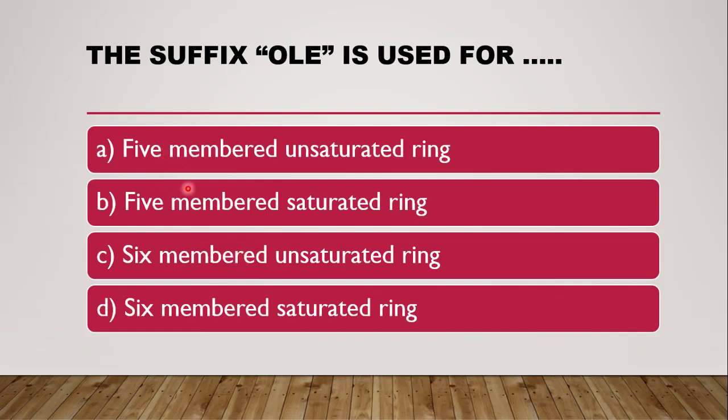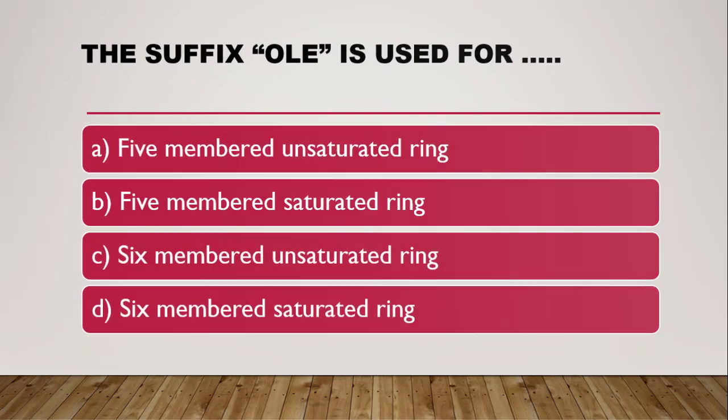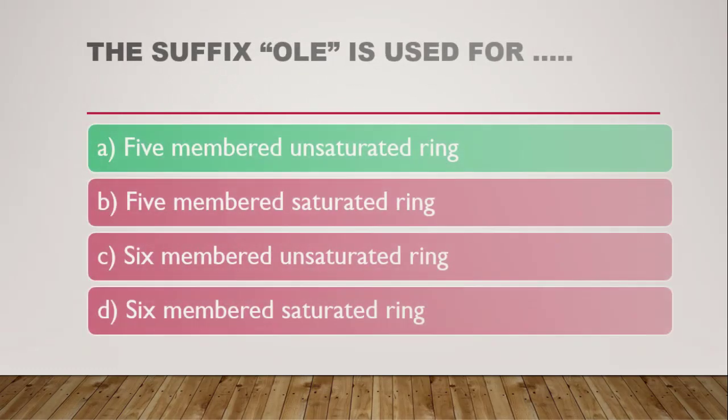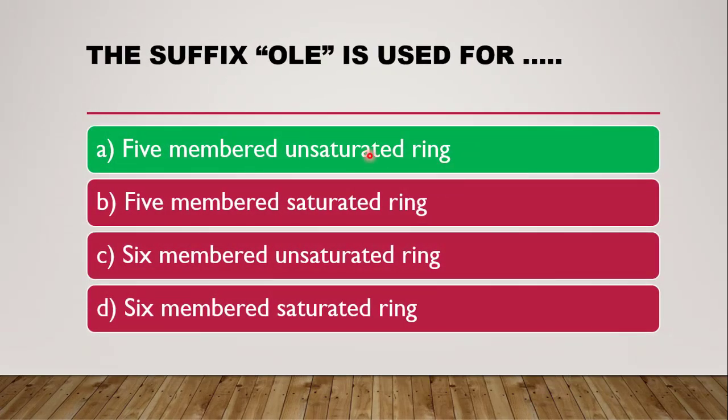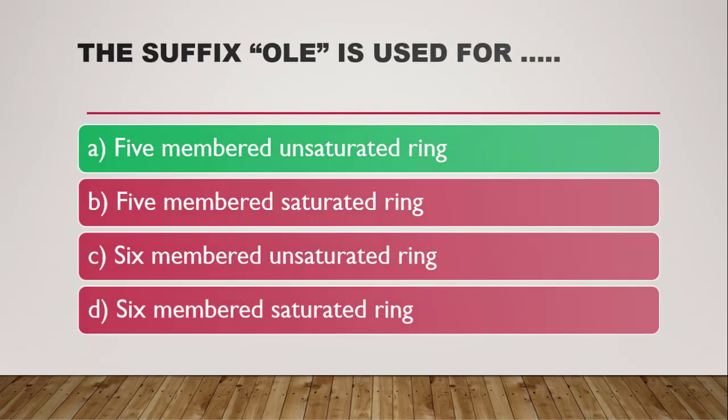Then 5-membered, definitely the ole suffix is used for 5-membered, but whether it is saturated or unsaturated. Unsaturated means containing a double bond. Saturated means not containing any double bond or pi bond. So ole is used for a 5-membered unsaturated ring.